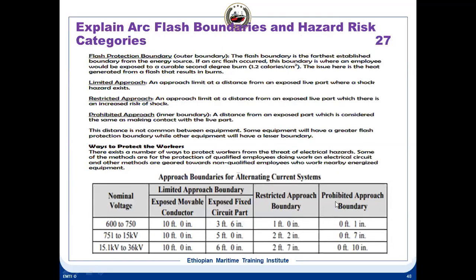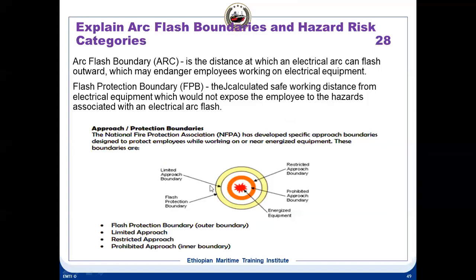Now arc and arc flash, arc boundary and hazard risk categories. Here you see certain boundaries have been specified: one is called the flash protection boundary, then the limited approach boundary, restricted approach, and prohibited approach. What is the flash protection boundary? The flash boundary is the farthest established boundary from the energy source, the farthest one. If you look at this diagram, this is the equipment here, and this one, much farther away, is known as the flash protection boundary.